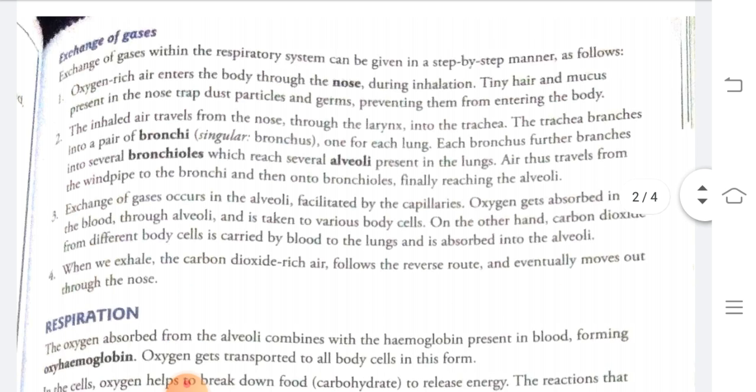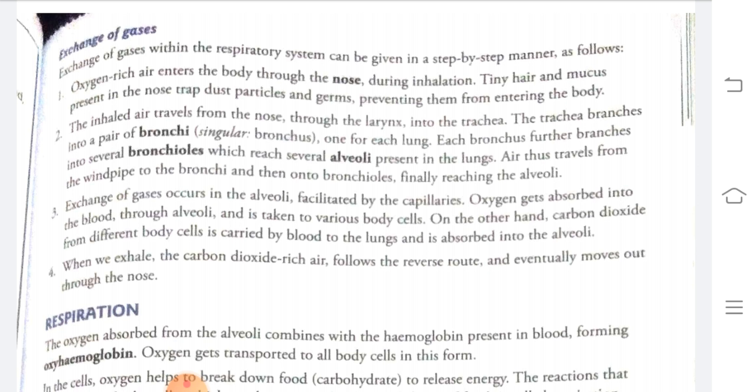Now the exchange of gases occurs in the alveoli, facilitated by the blood capillaries. The blood capillaries absorb the oxygen, and the carbon dioxide is released back to the alveoli. This alveoli again sends the carbon dioxide to the lungs, and through the lungs and the windpipe or trachea it comes out through our nose. So this is the way the exchange of gases takes place.